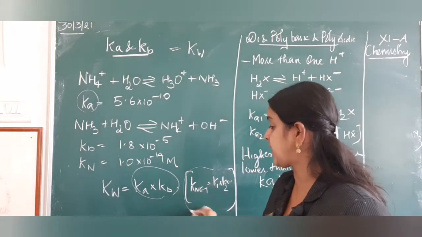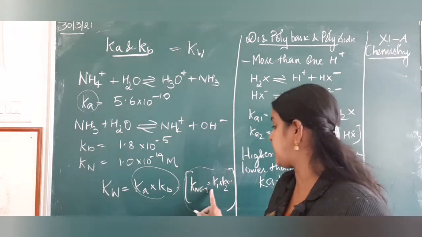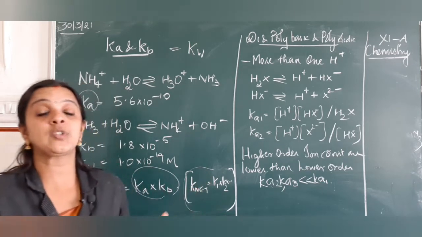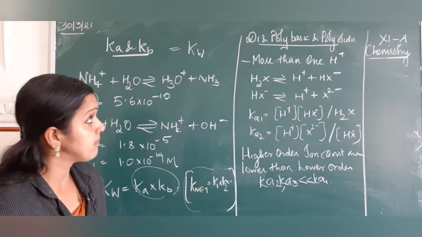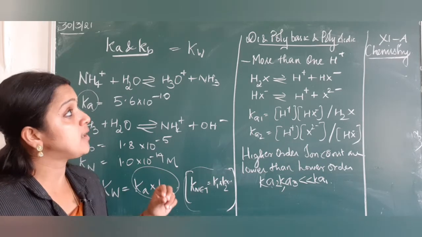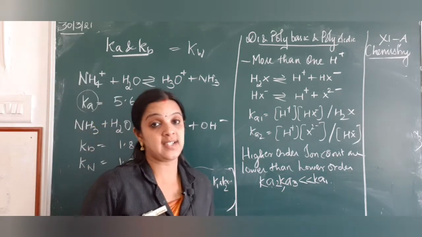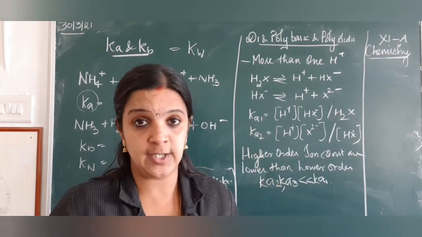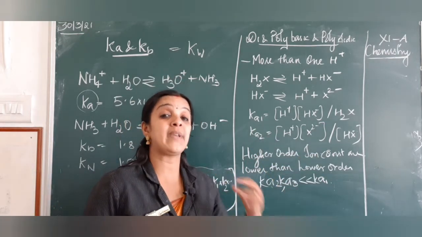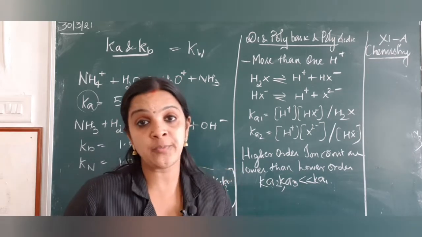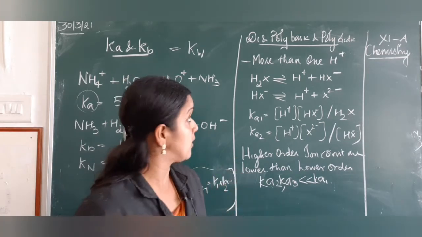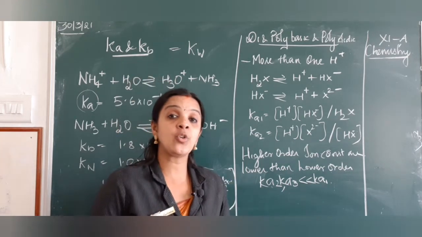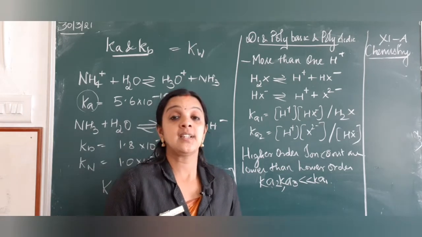So, in general, we can write net equilibrium constant will be equal to K1 into K2 and it goes on. So that is how we write the relation between Ka, Kb and Kw. Now when we talk about dibasic and diacidic, polyacidic, which means when we know an acid can donate only H plus ion, there are polyacids or polybasic which can donate more than one OH minus or one H plus ion. So like I can say oxalic acid, phosphoric acid, they can donate many,